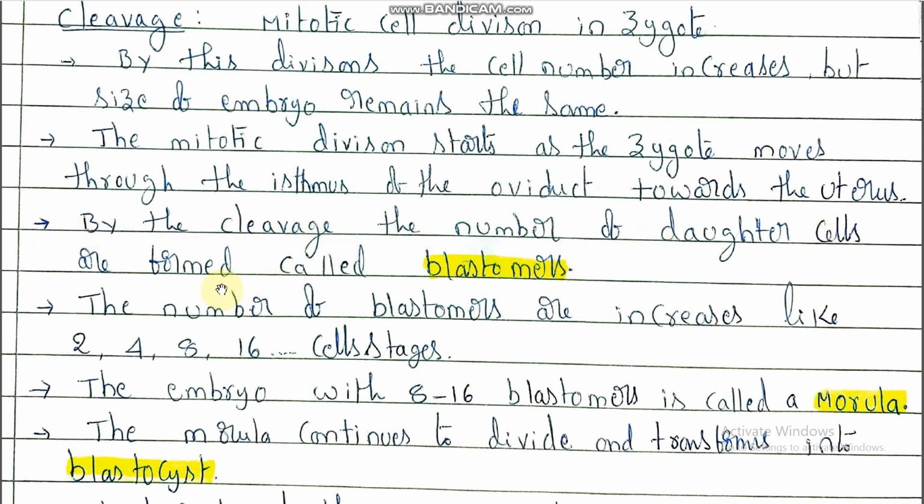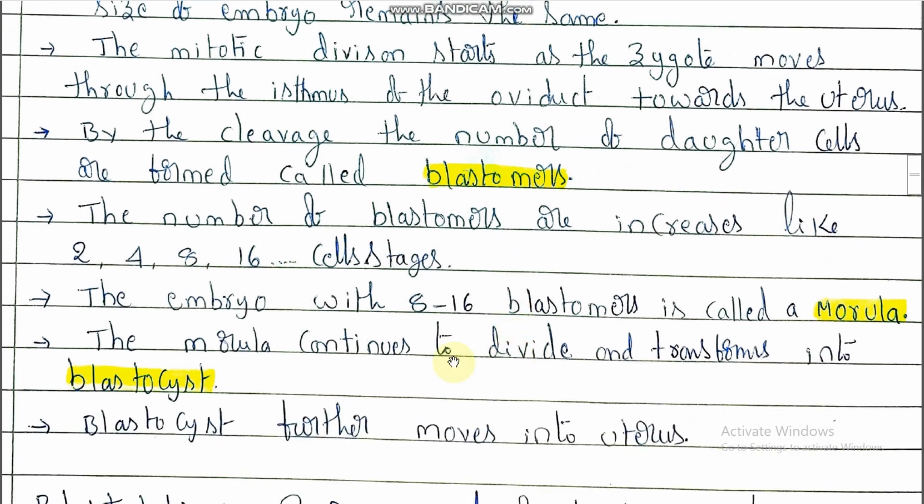The number doubles: 2 cell stage, 4 cell stage, 8 cell stage, 16 cell stage, 32 cell stage, and 64 cell stage.